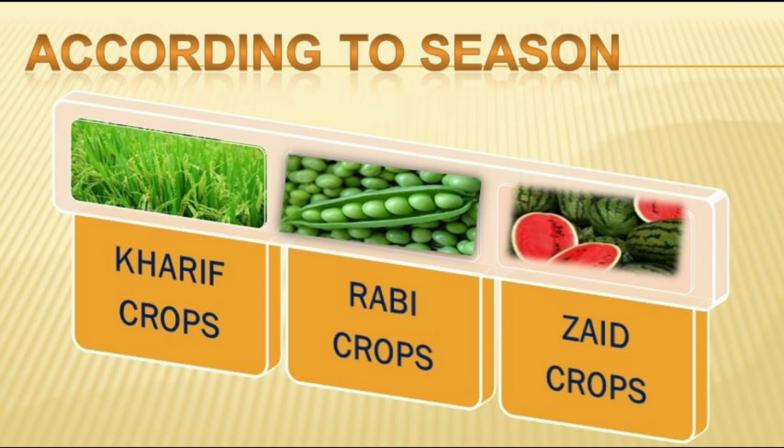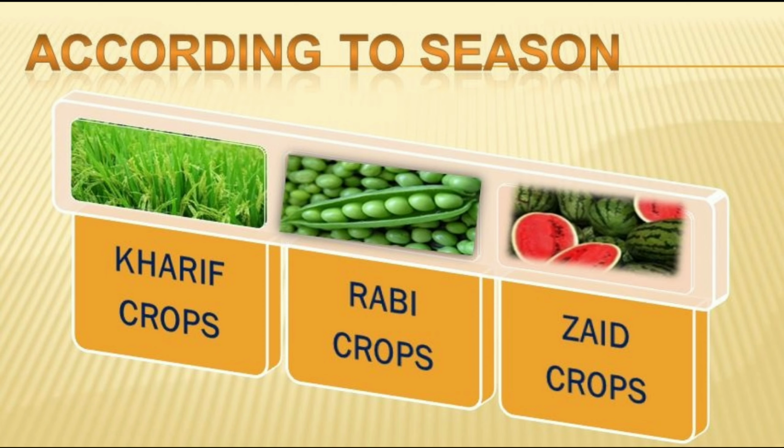Kharif crops are sown in June and July, and they are cultivated in October and November. Examples are rice, bajra, jowar, cotton, sugarcane, groundnut, and soybean. Next crop is Rabi crops, which are sown in October and November and cultivated in March, April.